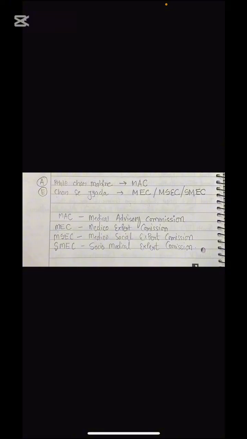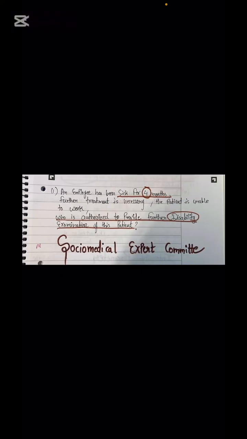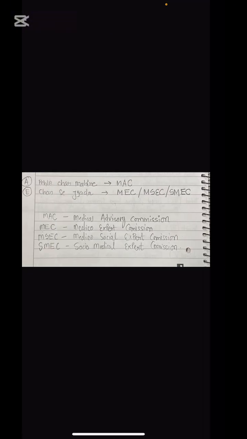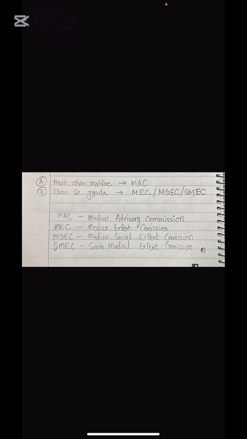A comes before, so MAC, first 4 months. MEC will be for more than 4 months. So MEC, MSEC or SMEC, the same case is here as well. All are the same thing. So after 4 months, the option will contain something with E. E comes after A.